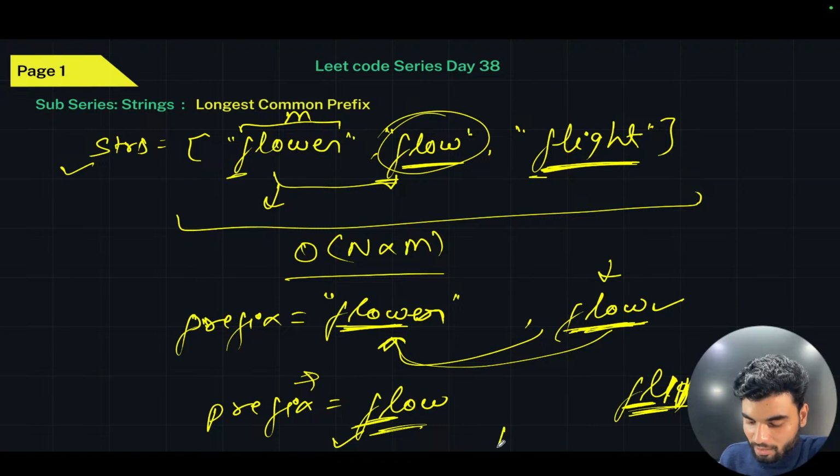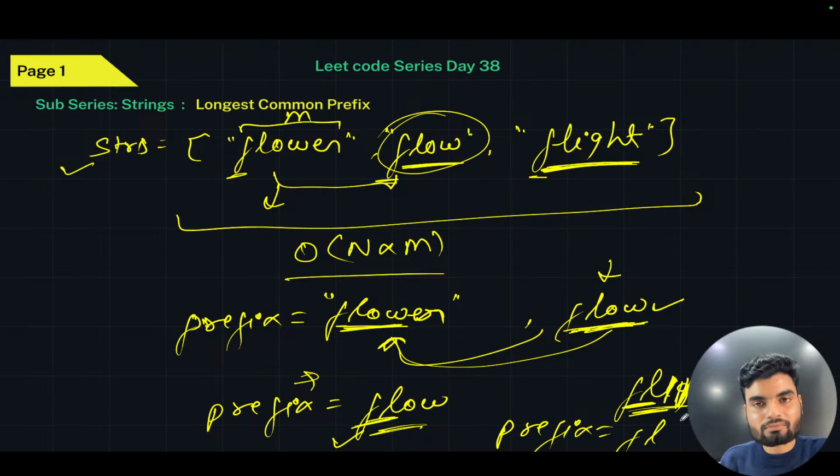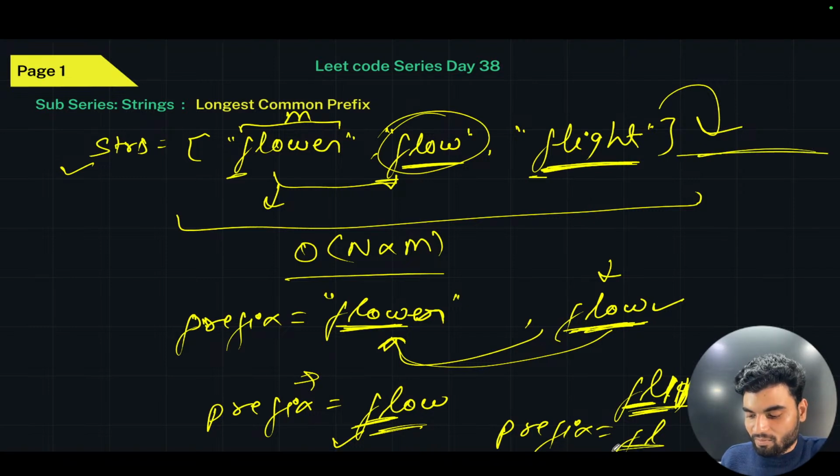You'll update your prefix, and the current prefix will become "fl". Now you'll check for the further strings, but you don't have any. So at the end, if you don't have further strings to check, this "fl" will be the answer. And I hope now the logic is clear to all.